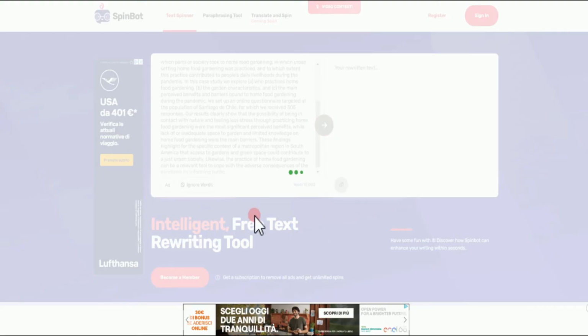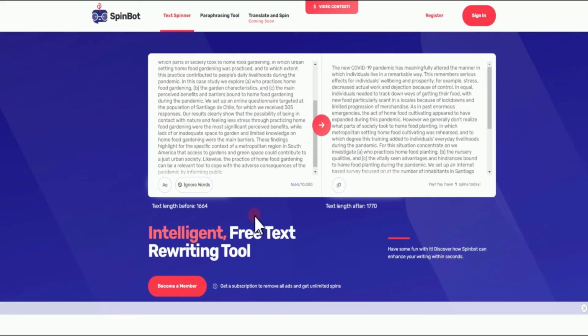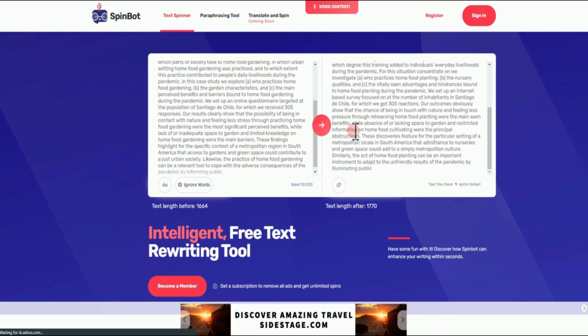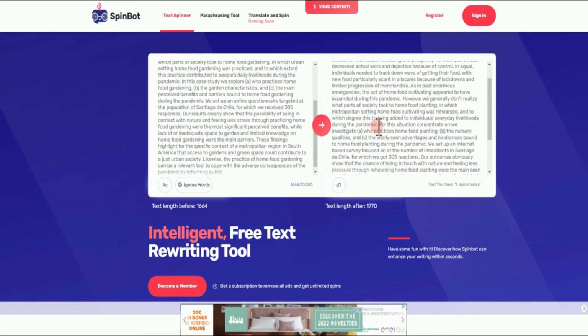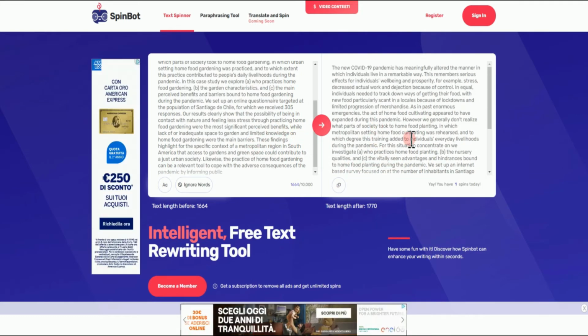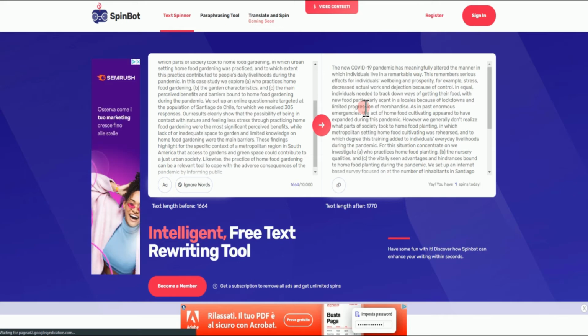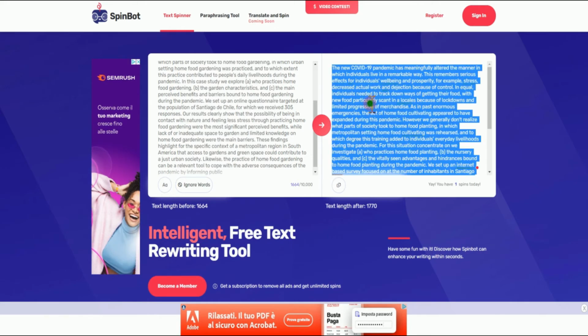Then it's going to spin your text. Everything is going to be refreshed, and all the grammar is going to change, and all the words are going to change also. This is the version of this, but it has been refreshed and written in a different form. If the particular website sets the total words you are going to write, like 200 to 300 words, for you to do that, what you're going to do is to copy this.